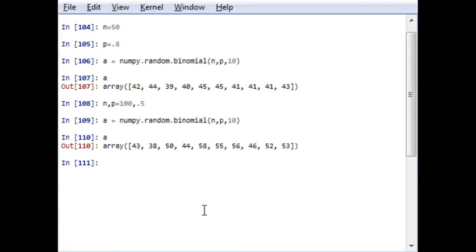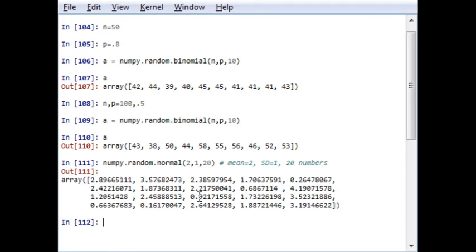Okay, so let me use this function. A mean and standard deviation will be provided, and I want to generate a random function of 20. The output will be an array of Gaussian distribution using random.normal.